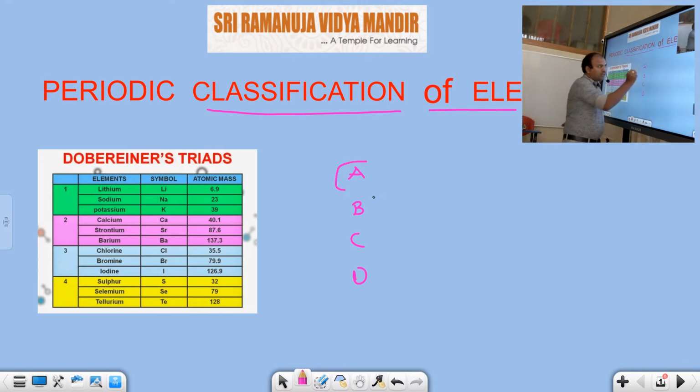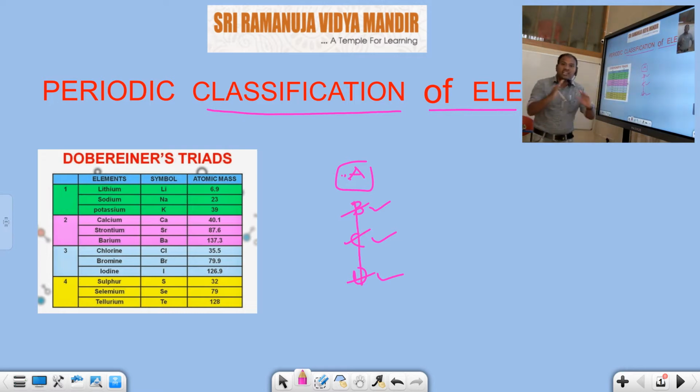If you know the physical and chemical properties of element A, obviously we can know the properties of B, C and D. That means if you understand the properties of one element A, we don't need to remember the properties of every element, because the properties of A also belong to B, C, D. Then it is very easy to understand the elements' compositions, preparations, physical properties, chemical properties, applications and uses.